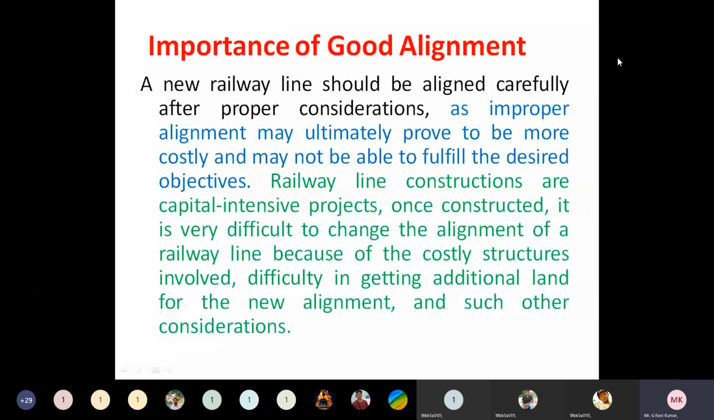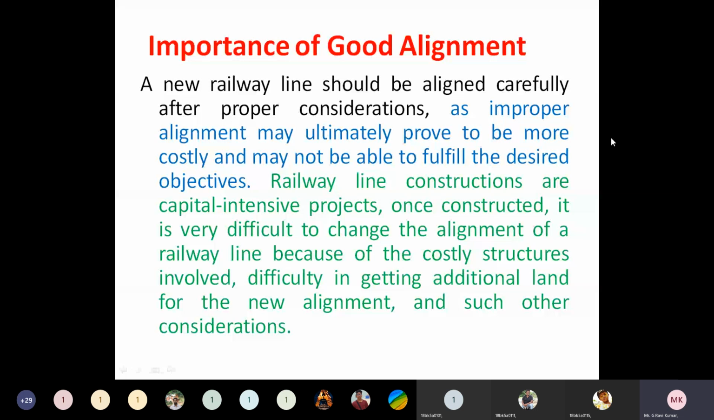importance of good alignment. When can we say that an alignment is a good alignment? Consider two places like Sikindrabad and Warangal, and we need to construct a railway line between them. First of all, we need to provide an alignment, or select a route to construct the railway track. Understand or no? If we select the shortest route between Sikindrabad and Warangal, then we can say that it is a good alignment.